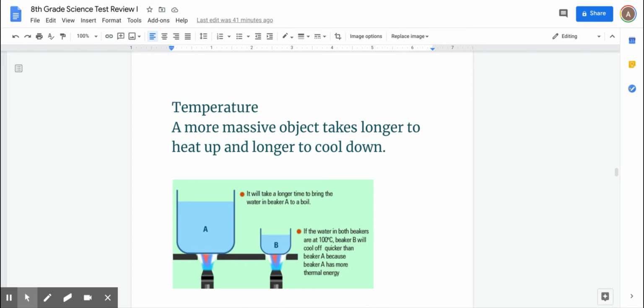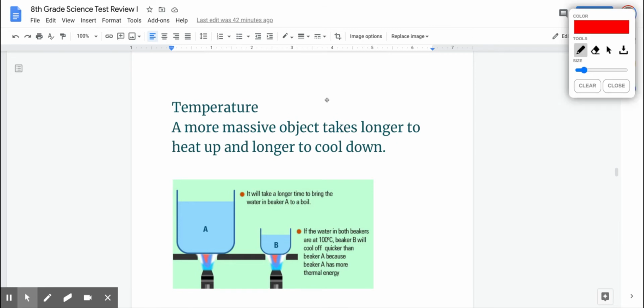So going back to temperature, we should know that the more massive an object is, the longer it takes to heat up and the longer it takes to cool down. Remember, temperature is the average kinetic energy of a particle. So if it's more massive, like here, this one is bigger than B, so it has more water, it has more space, it takes longer for this kinetic energy to heat up and move around. It also takes longer to cool down. So the bigger it is, the longer it takes to heat up or cool down. Something to remember.